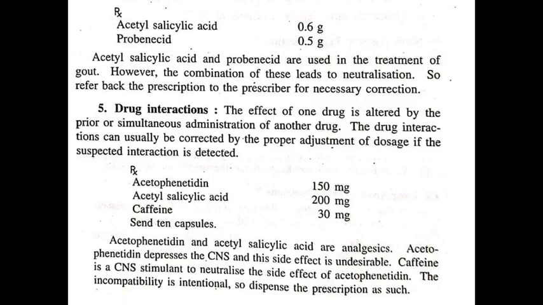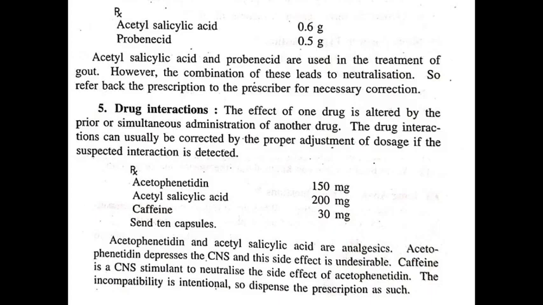These are antagonistic drugs because acetyl salicylic acid is an analgesic and probenecid neutralizes the effect of acetyl salicylic acid, so the prescription should be referred back to the prescriber.